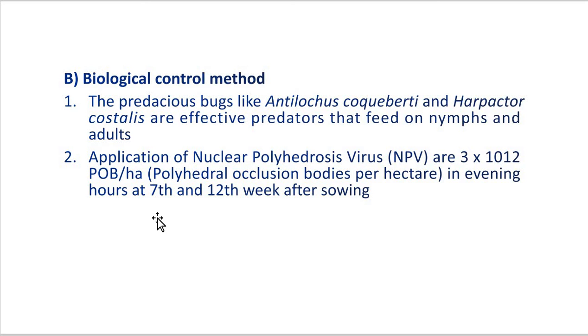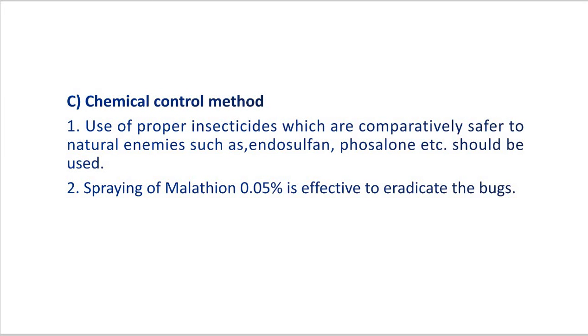Now the last one is the chemical control method. Here, use of proper insecticides which are comparatively safer to natural enemies, such as endosulfan and phosphalon, are used. So insecticides in their proper proportion we have to use to control the developing stages and to control the adult stages. Insecticides such as endosulfan, phosphalon or malathion we have to use.